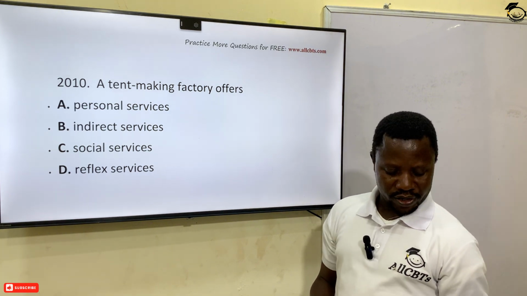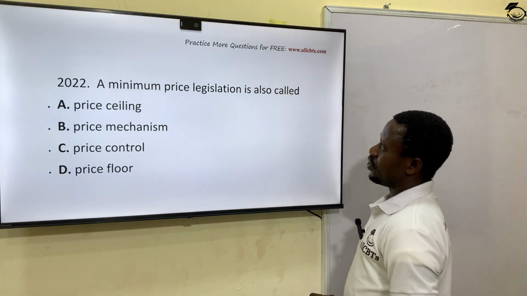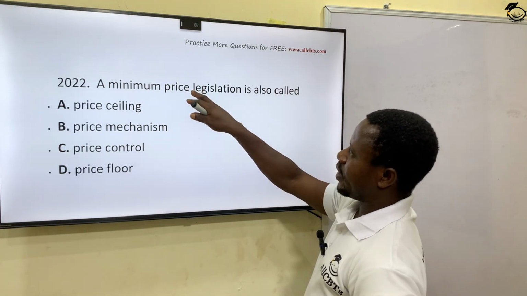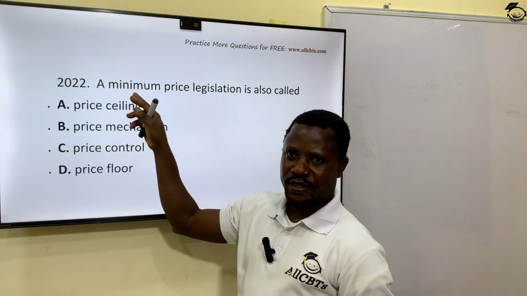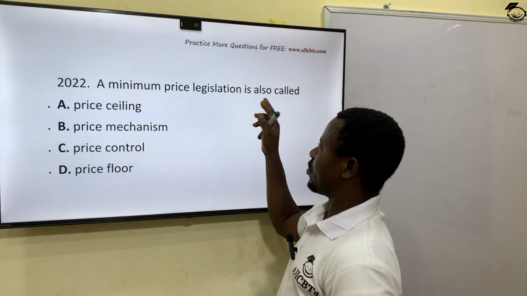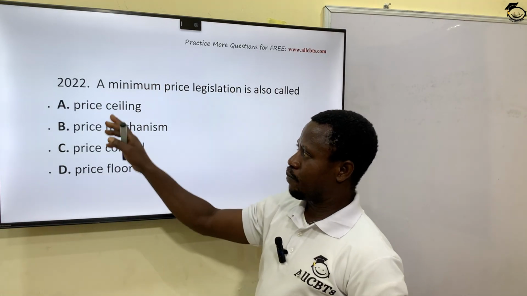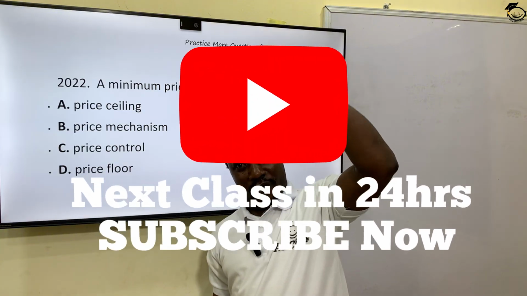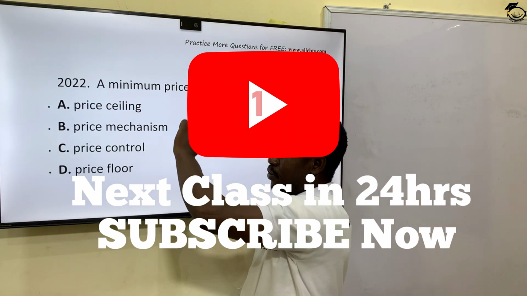Option B is the correct answer. A minimum price legislation is also called... What is legislation? That's legal law, legalized law. A minimum is the lowest. So lowest price, when you make a law that this price should not be more than this. Is it price ceiling? Price ceiling means the highest price, the maximum price. That's price ceiling. It's the opposite of minimum price.